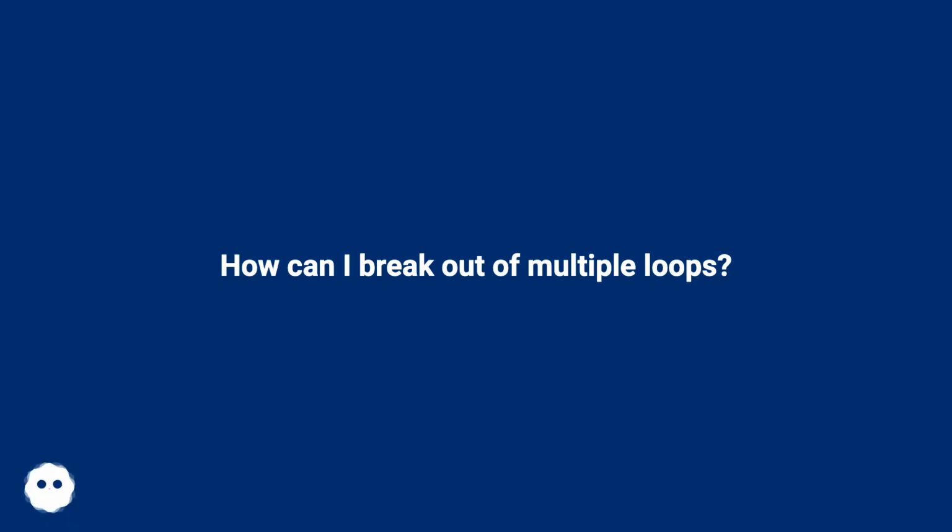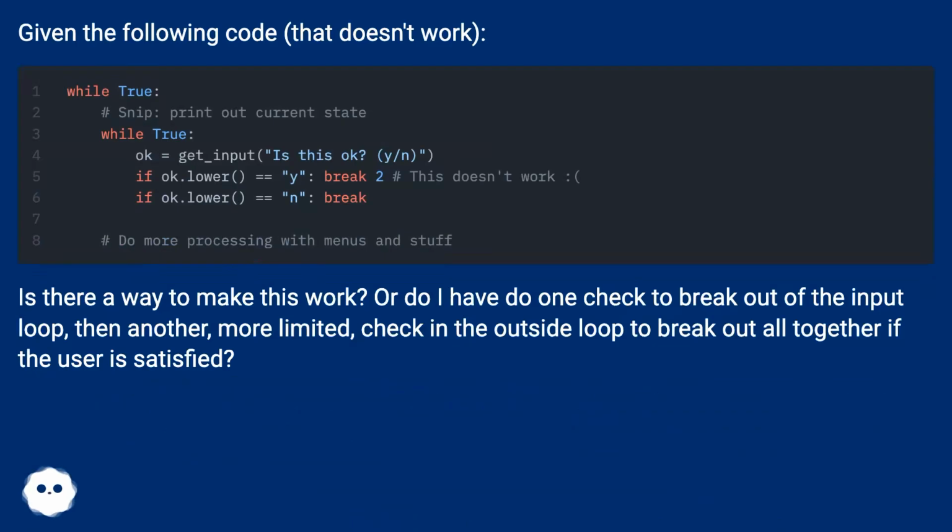How can I break out of multiple loops? Given the following code, that doesn't work. Is there a way to make this work? Or do I have to do one check to break out of the input loop, then another, more limited, check in the outside loop to break out altogether if the user is satisfied?